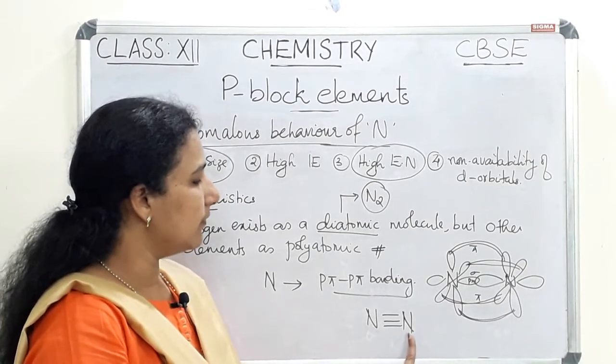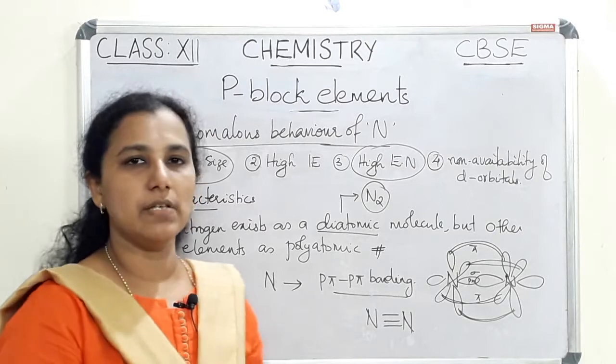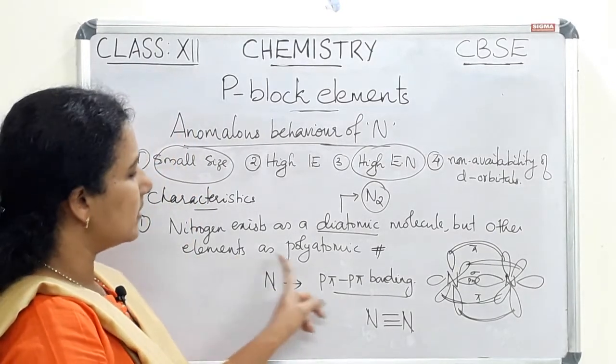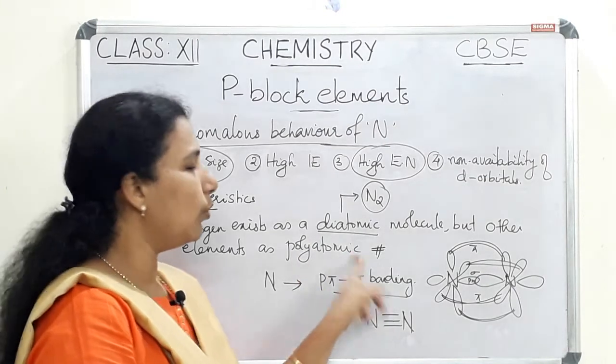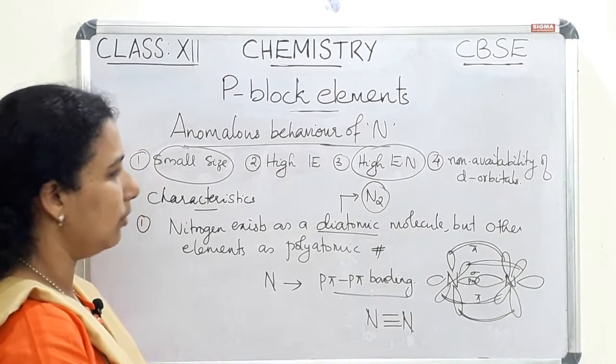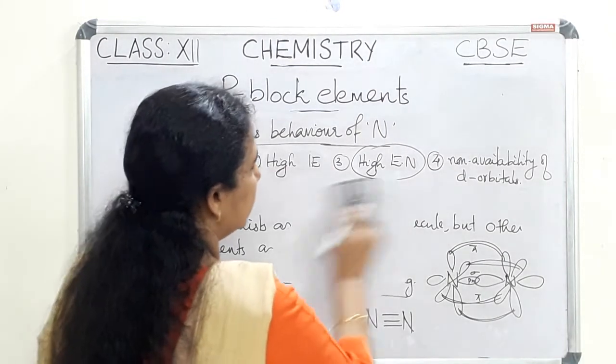That means it is forming a diatomic molecule. So this is not possible in the case of other elements. In those cases they exist as polyatomic molecules, but nitrogen exists as a diatomic molecule. Now let us see the next characteristic of nitrogen.